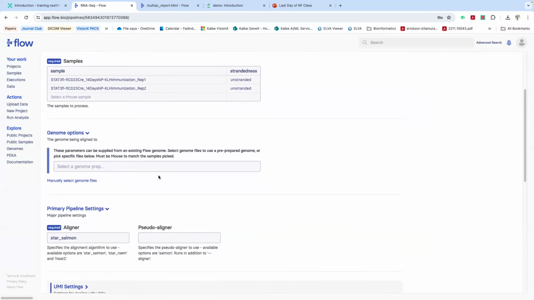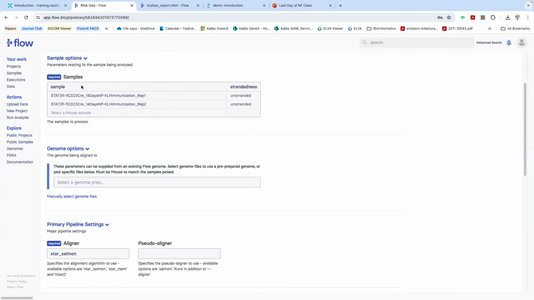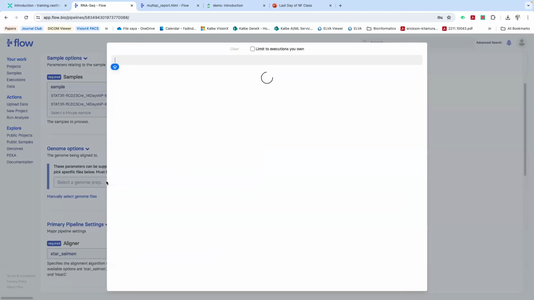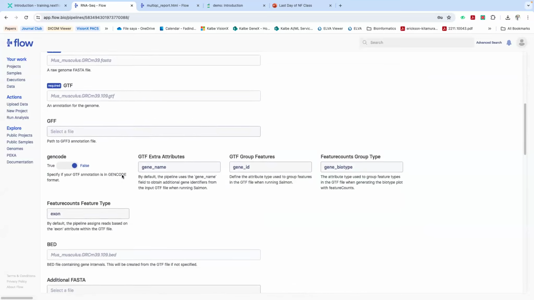FASTA files. And the genome options, the genome being aligned to, these parameters can be supplied from an existing flow genome. And select genome file to use a pre-prepared genome, like I said earlier. Because we use samples from a mouse, we have to select the genome option that has to be mouse genome, not human. So we select the mouse genome option, and it will load the FASTA and GTF files.